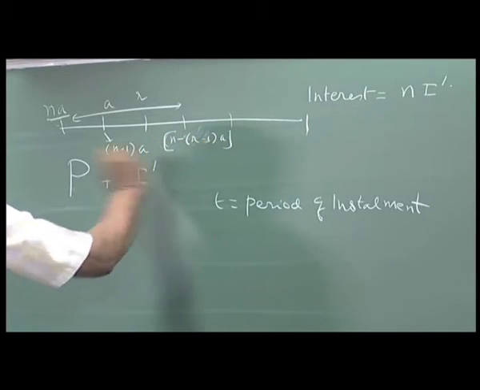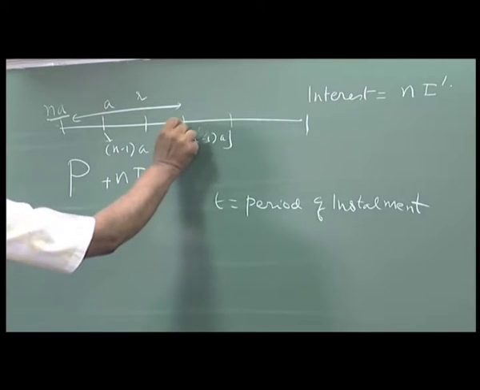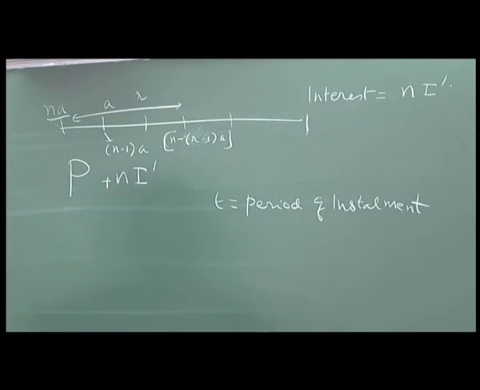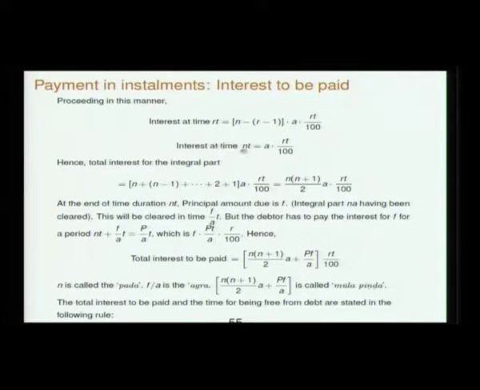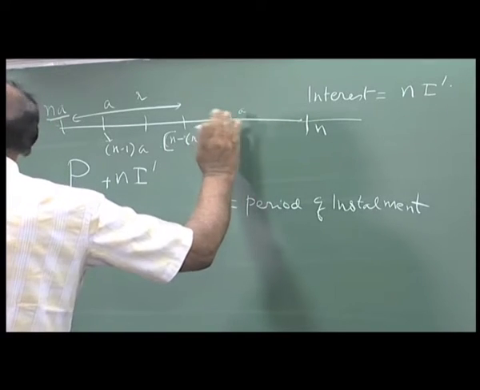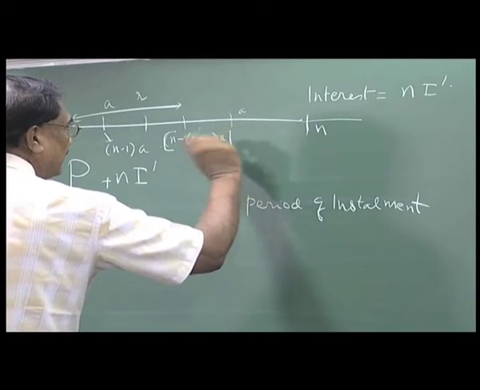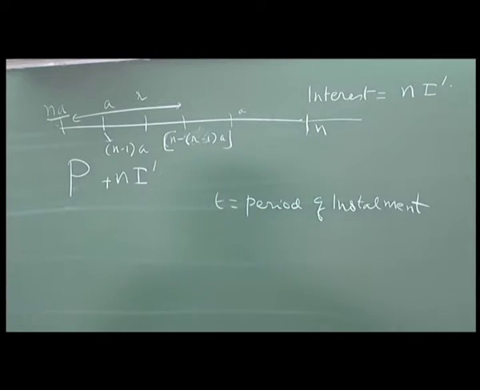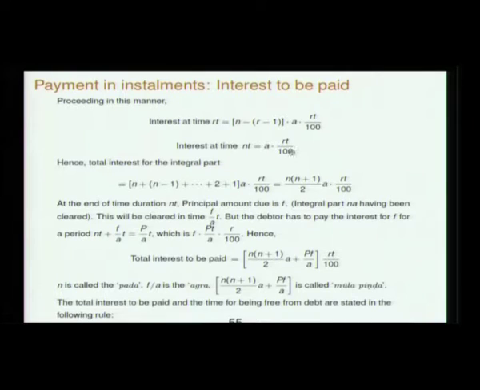This is the amount which is owed, so you calculate the interest for this: (n minus r minus 1)A into RT by 100. And at time nT, only A will be left, the principal he has to pay, and that will all be cleared there. So it is A into RT by 100.